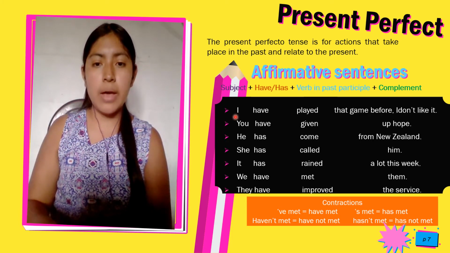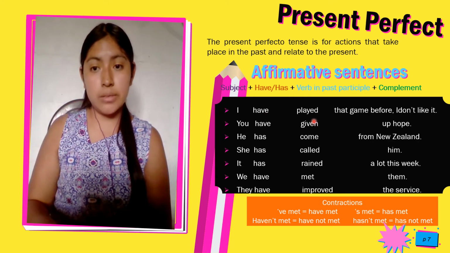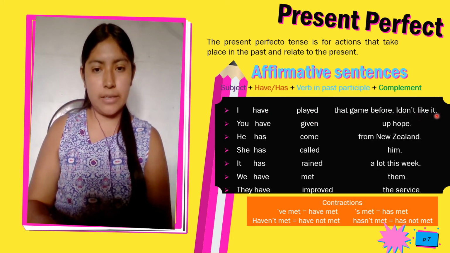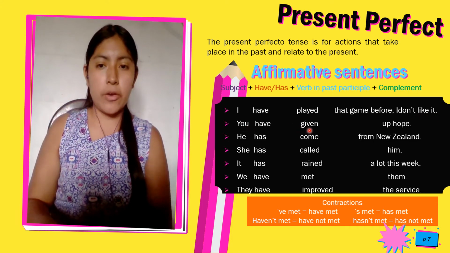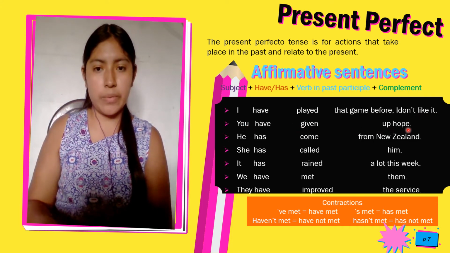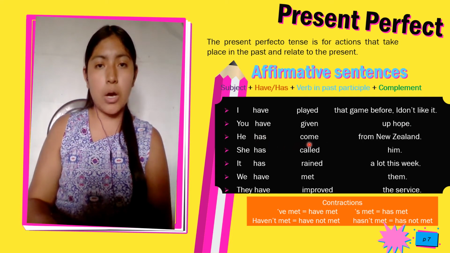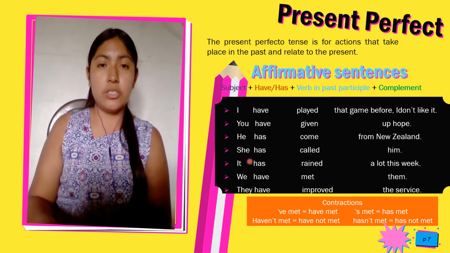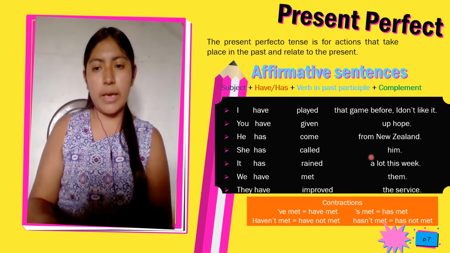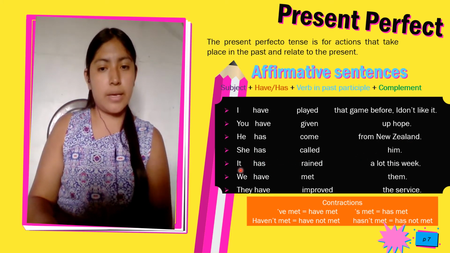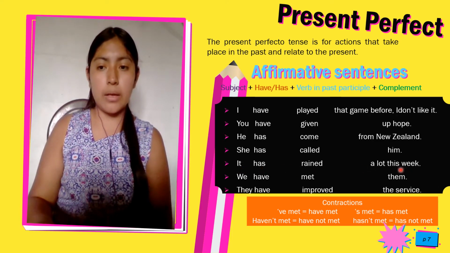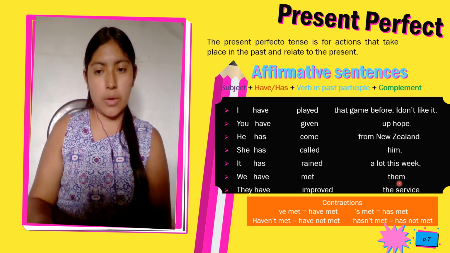For example: I have played that game before. You have given up hope. He has come from New Zealand. She has killed him. It has rained a lot this week. I have met them.